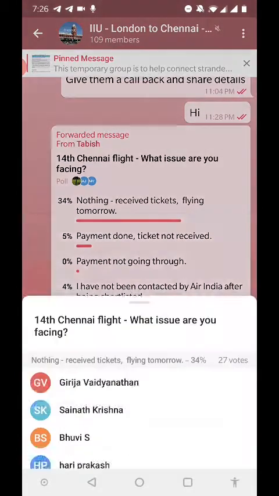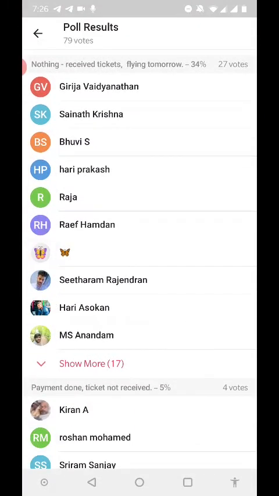From this Chennai poll result, we also tried to see how many people had reported that their payment was successfully done. We talked to all of them one to one, trying to understand what all things they did and trying to find a pattern as to what could have helped them make the payment successfully. So after asking them all sorts of questions as to what bank account they use, whether it was a debit card or a credit card, whether they tried to make payment from India or UK, we could actually identify a pattern that people who had asked one of their family members back in India to make payment on their behalf had been able to make the payment successfully. We don't know how it was happening or why it was happening, but we knew it was happening.